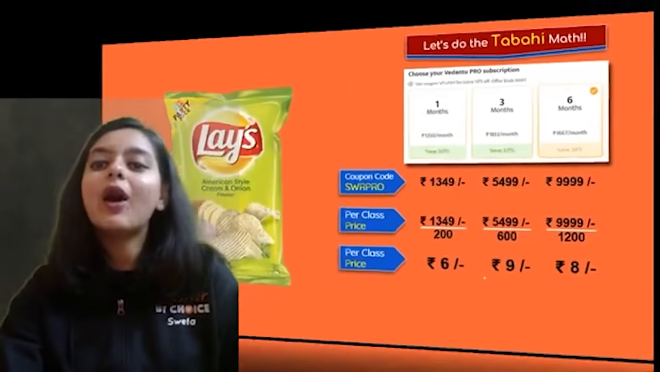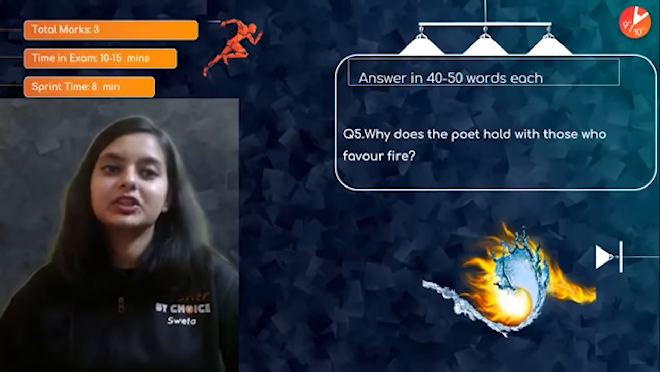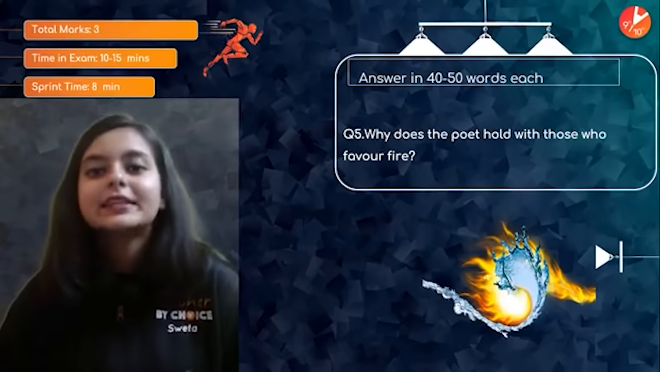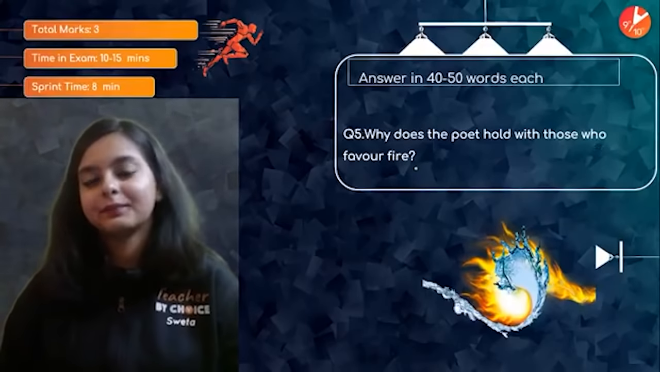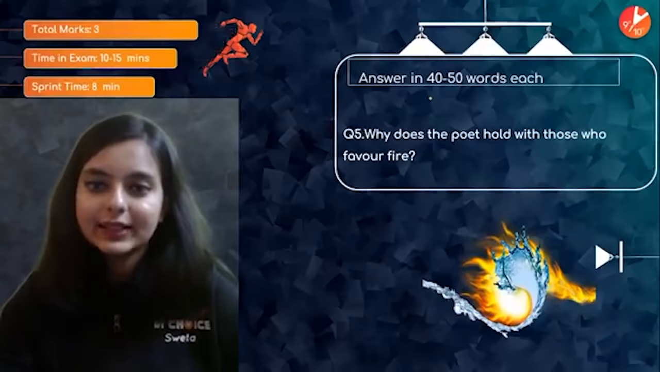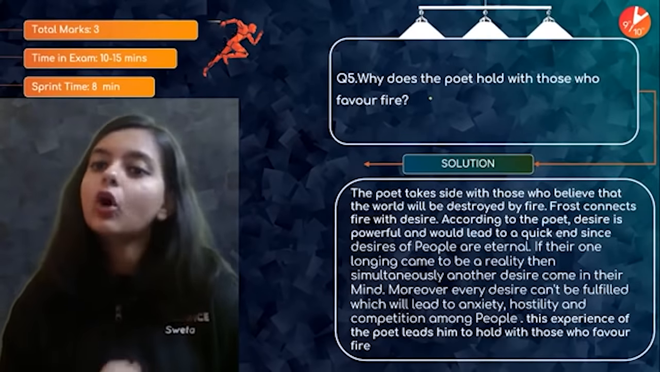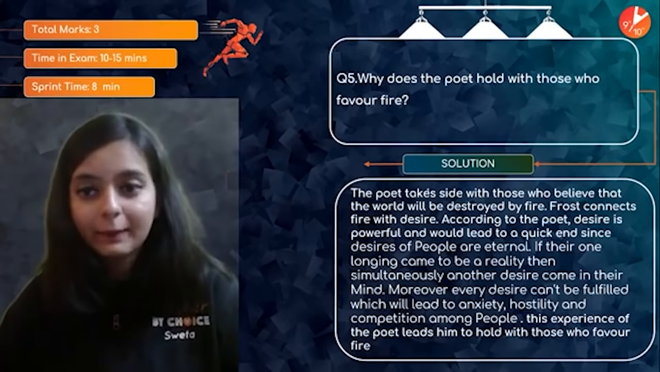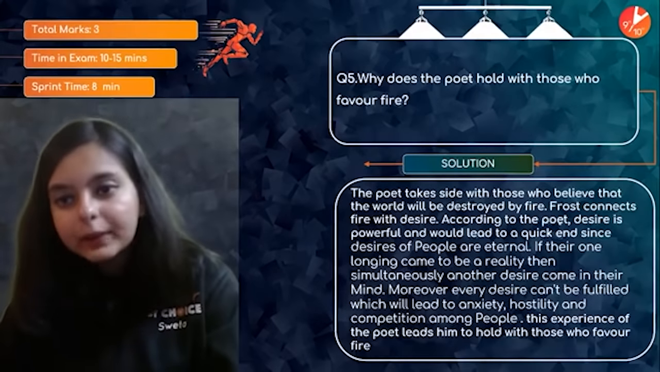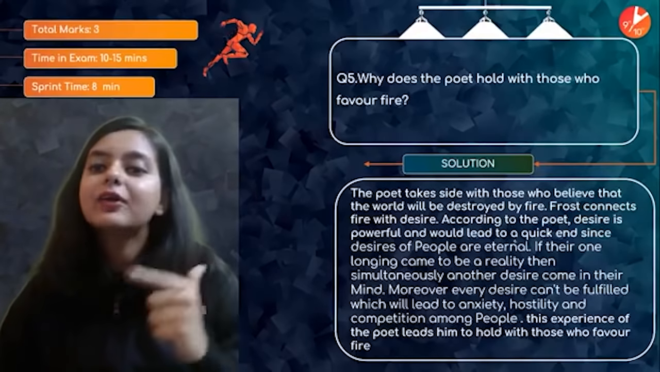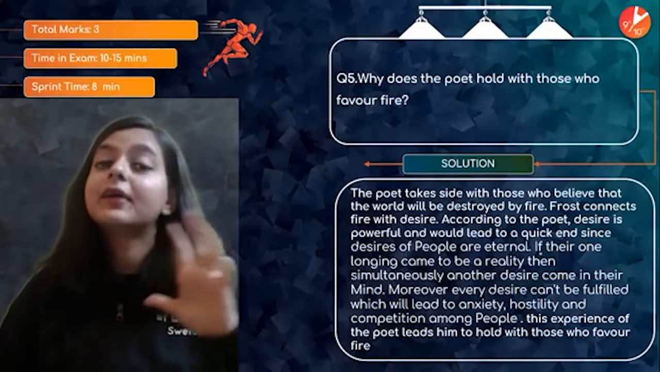Right, guys. So now we will be going to the next question, which is of 3 marks. Why does the poet hold with those who favor fire? 40 to 50 words. Solution. The poet takes side with those who believe that the world will be destroyed by fire. He connects fire with desire. According to the poet, desire is powerful and could lead to a quick end, since desires of people are eternal.